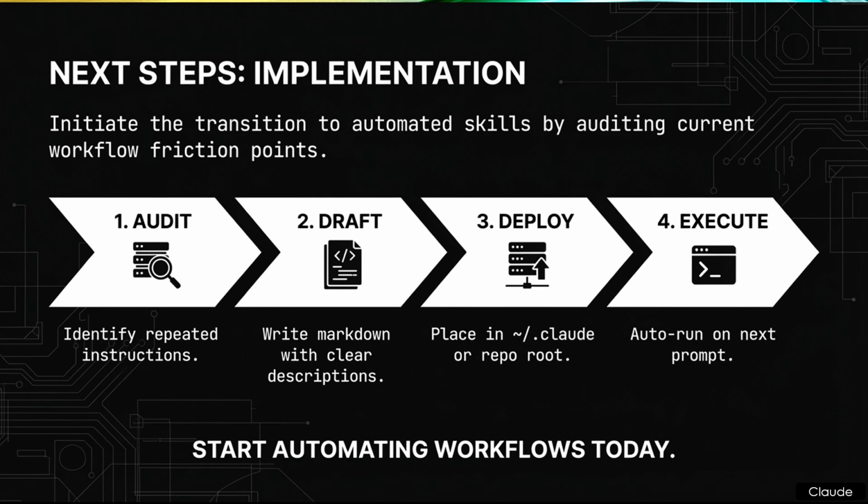Step 1, audit. Identify repeated instructions. That audit phase is critical for locating your actual token waste and identifying the repetitive commands your team types every single day. Step 2, draft. Write Markdown with clear descriptions. Because, as we established, those descriptions act as the semantic triggers for the activation logic.